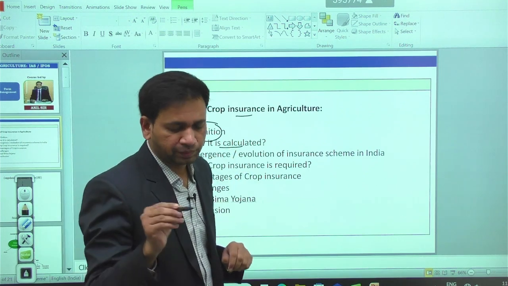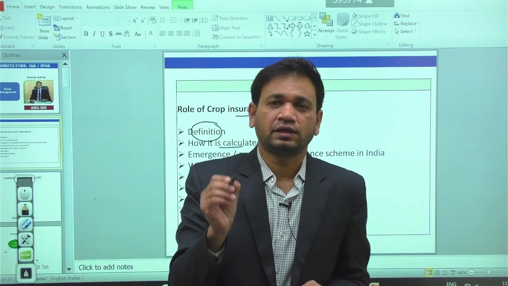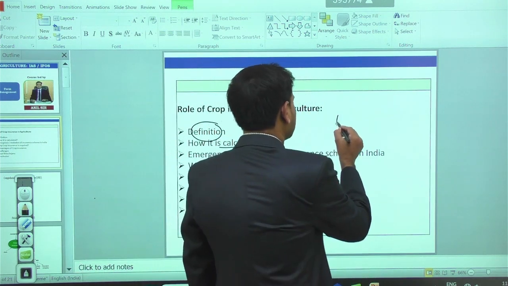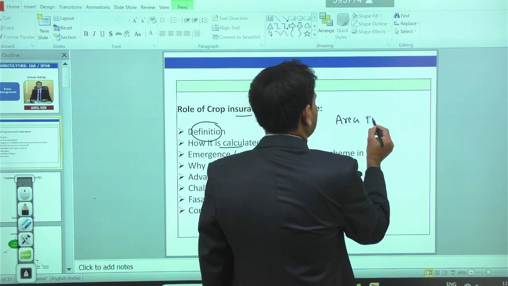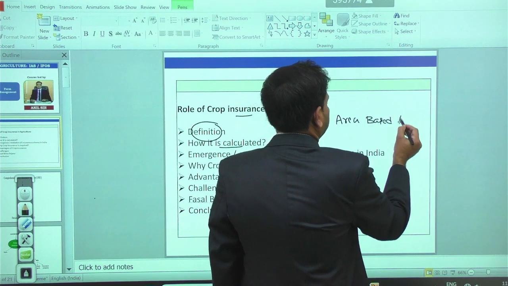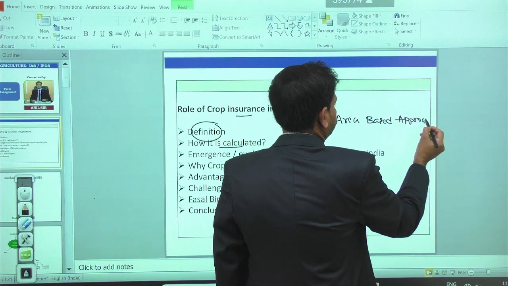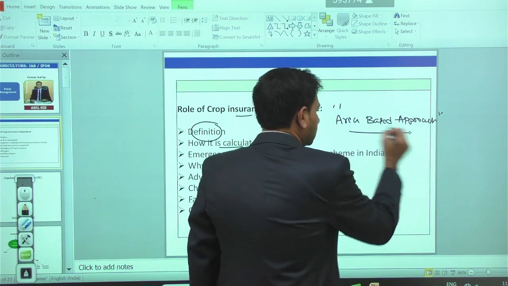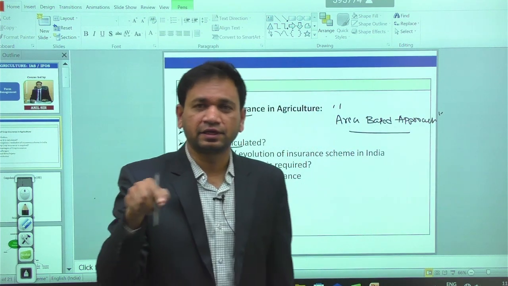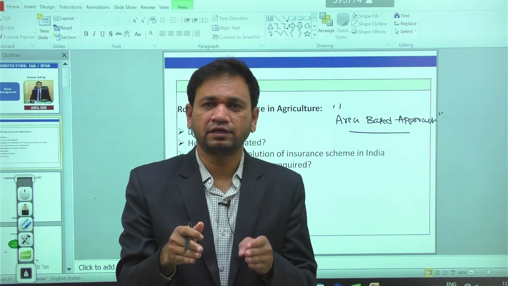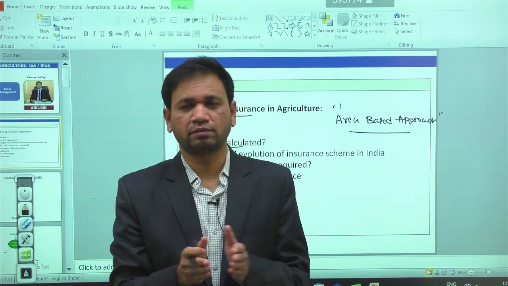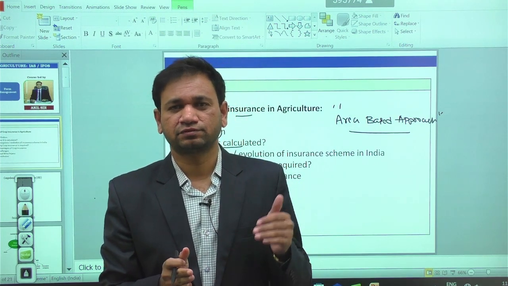Crop insurance is calculated based on the area based approach. In the given area, we compare the current year yield with the last 5 years average yield.